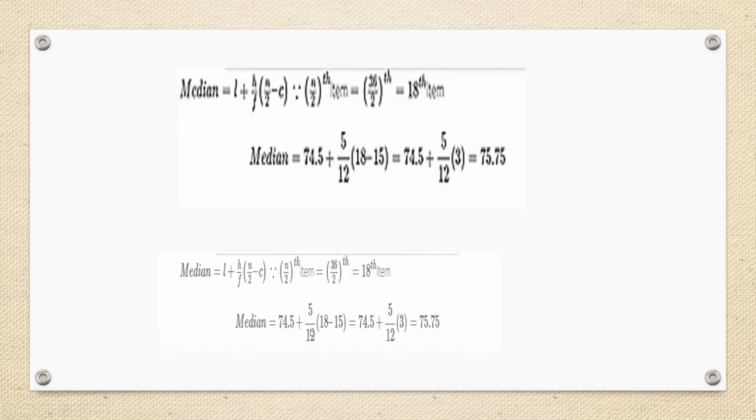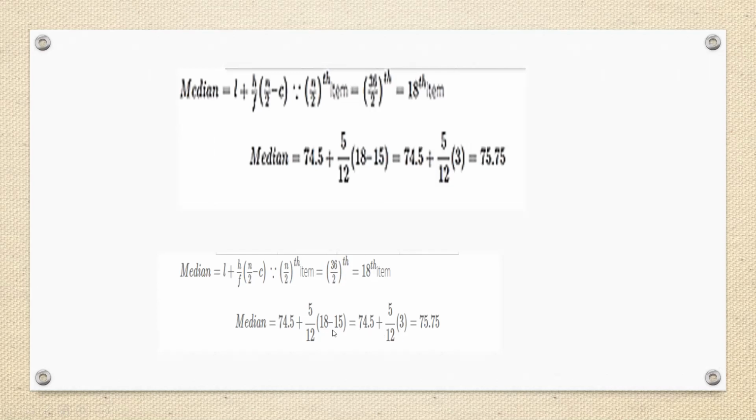And 12 is the frequency of the median group. 36 upon 2 equals 18, so N upon 2 equals 18. And C is the cumulative frequency preceding the median group, the median class, which is 15. So we take 15 as the cumulative frequency.